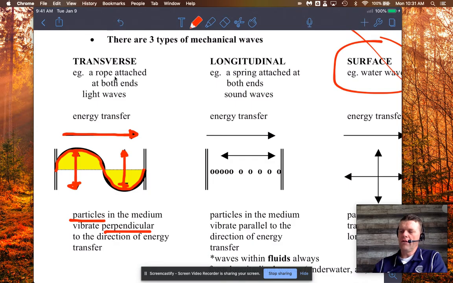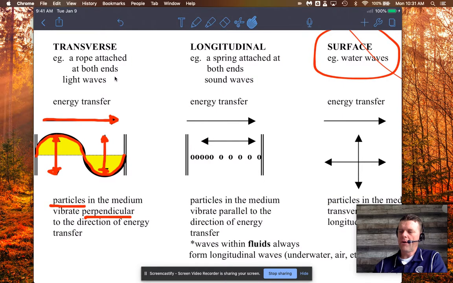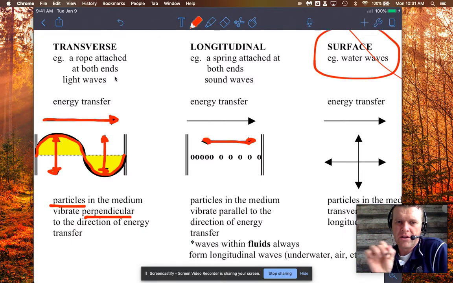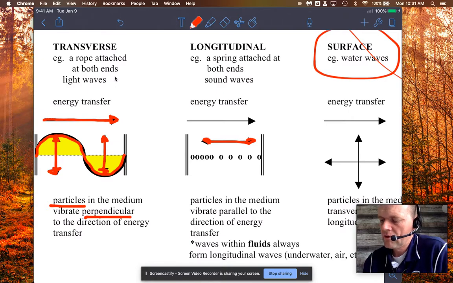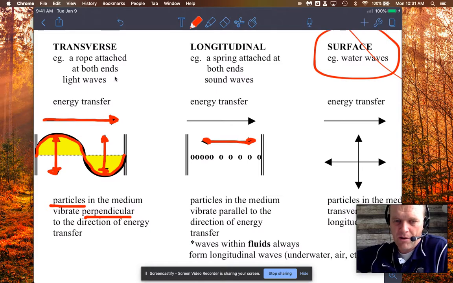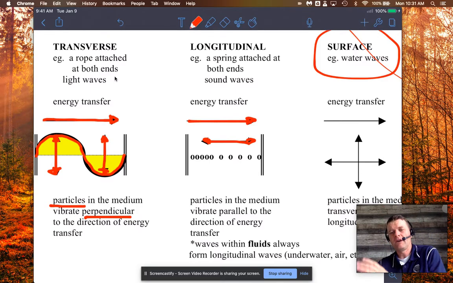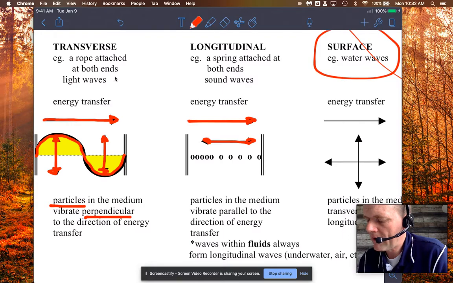And the longitudinal wave, the particles do vibrate. That's what this arrow shows. The particles are vibrating from left to right, like they're bouncing back and forth like this. And they're kind of hitting, like one of these little circles is hitting another particle in the medium. So it's imparting its energy to the next particle. And so in this case, the energy transfer is to the right. So the wave is moving to the right, but the particles are also kind of moving. They are moving left and right in that same plane. So what we say then is the particles vibrate parallel to the direction of energy transfer.